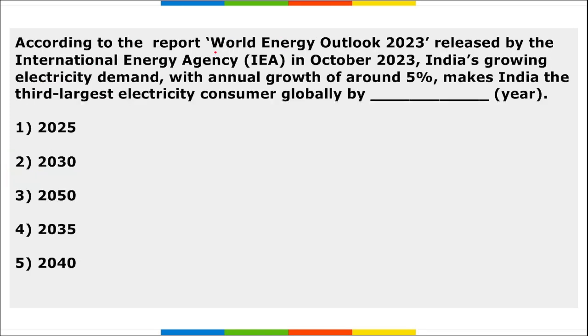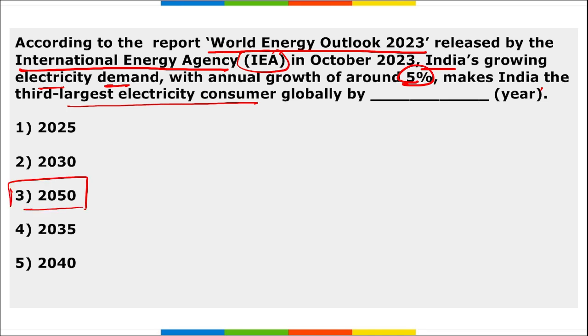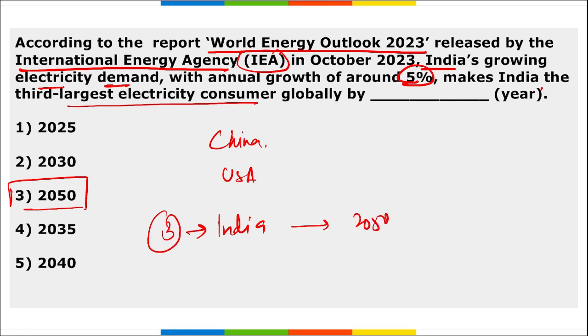Next, according to the report World Energy Outlook 2023 released by IEA, that is International Energy Agency, in October, India's growing electricity demand with an annual growth of 5% makes India the third largest electricity consumer globally by the year 2050. So, on the top it will be China, followed by USA and then India. And we can see this sequence, that is India in the third position with the largest electricity consumer by 2050. And we are seeing an increase of 5% annually here.